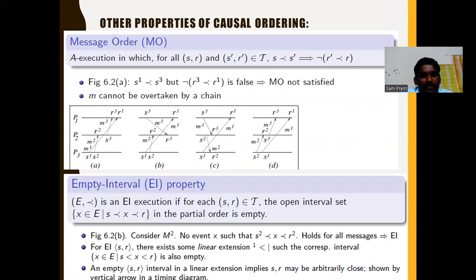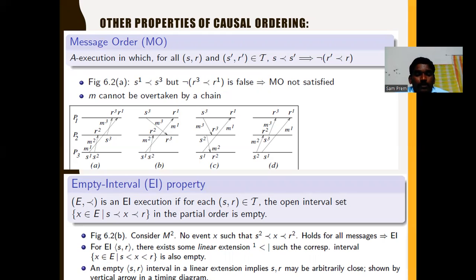Then the empty interval property. A causal order is an empty interval execution if for each send and receive pair belonging to T, the open interval set of X belonging to E such that S causally precedes X and X causally precedes R in the partial order is empty. Here the partial order interval is empty.